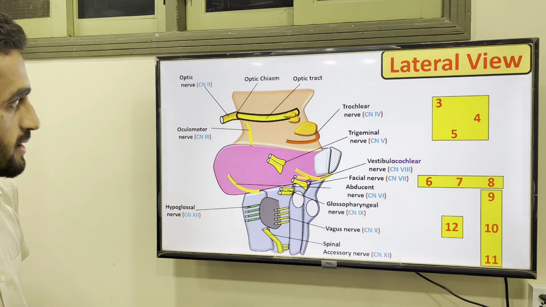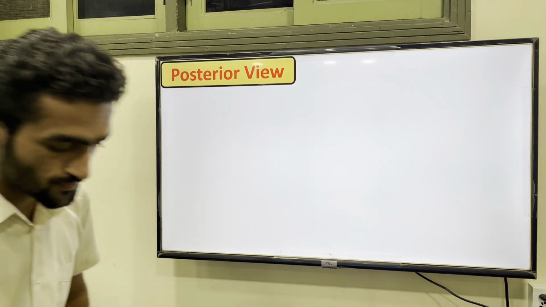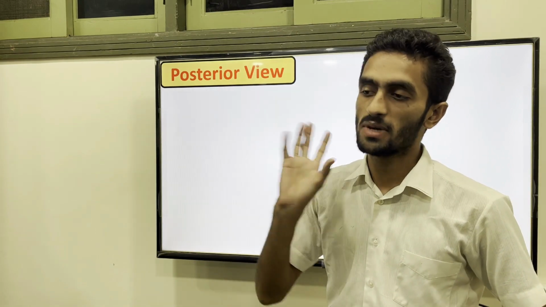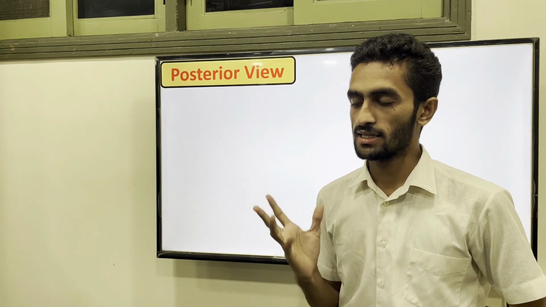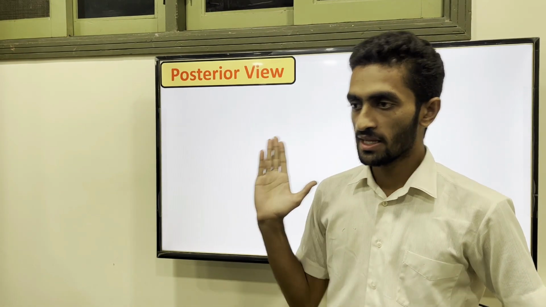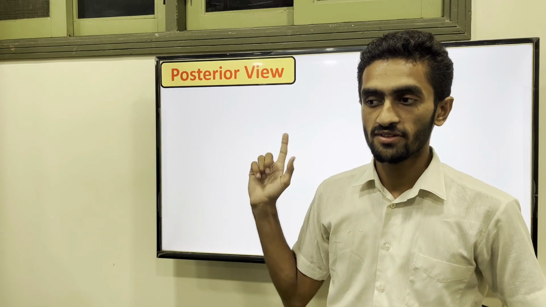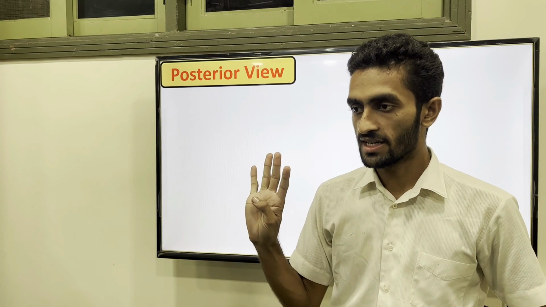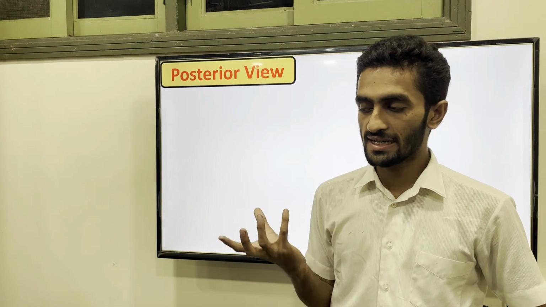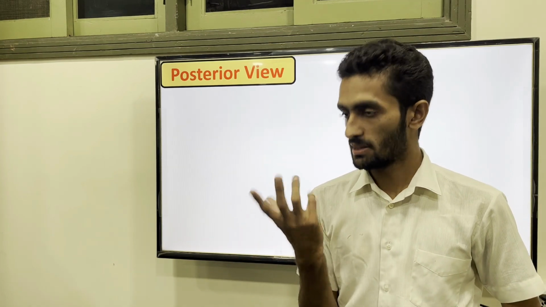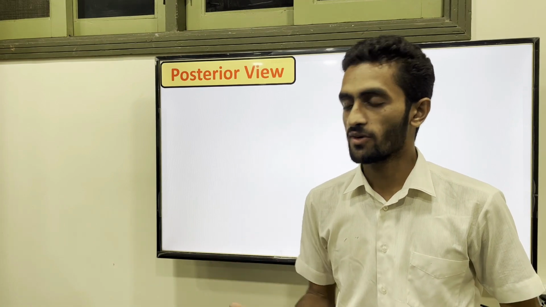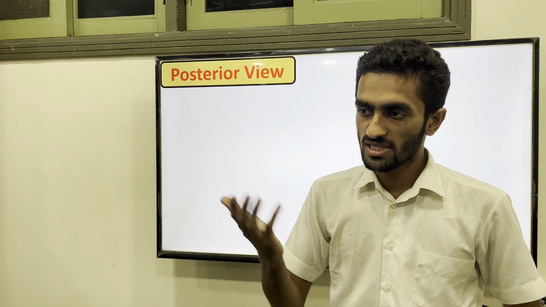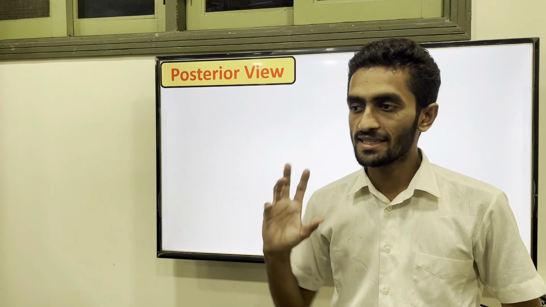So come to the posterior view. I think the posterior view is much more important, because if you look at the brainstem connection with the ventricle, which ventricle is associated with the brainstem and cerebellum? Fourth ventricle. So actually in the ventricle discussion, two things are a major problem for the student. One is the pathway; when you see the animation, it's easier. The other thing is